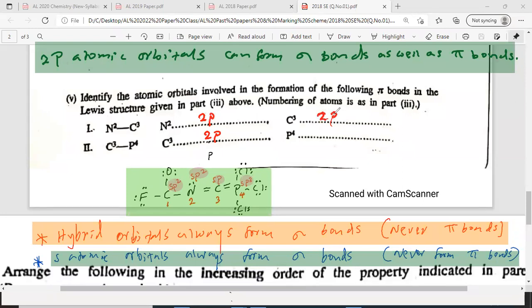Is it 2p? Yes. P4. Phosphorus can have vacant d orbitals.